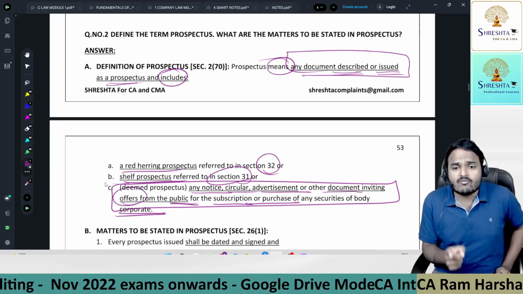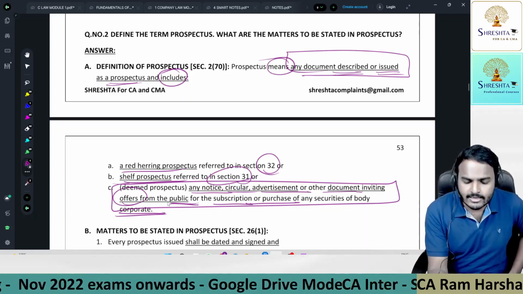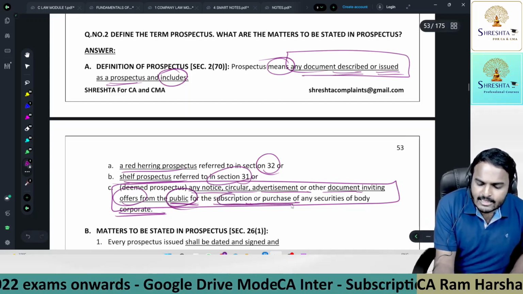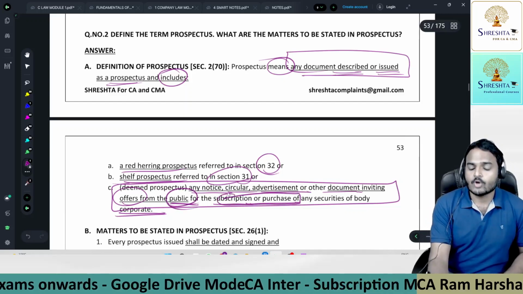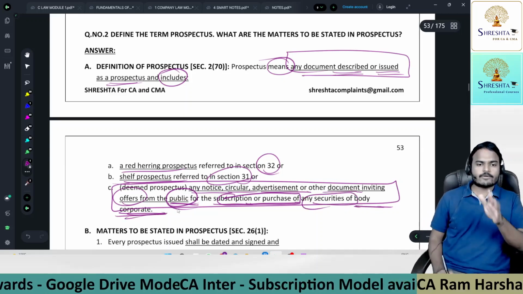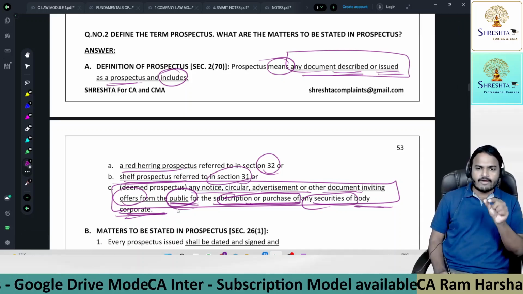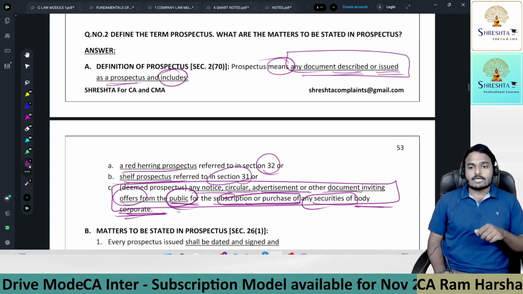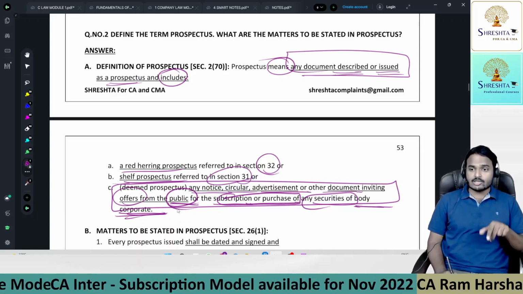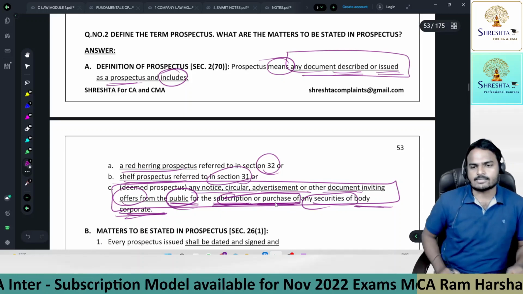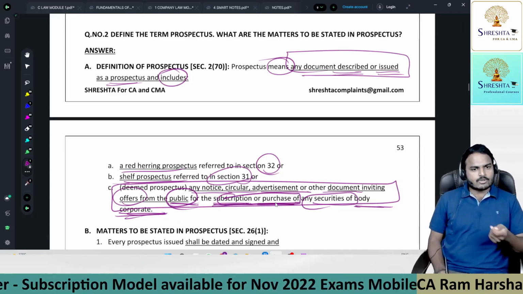Why is it inviting offers? Sir, it is inviting offers from whom? Public, for subscription or purchase of any securities of a body corporate. I wondered after reading this definition, because inviting offers from public, okay, that offer is with respect to what, sir? Securities, and they cover two words, subscription, purchase. So what is subscription, what is purchase?